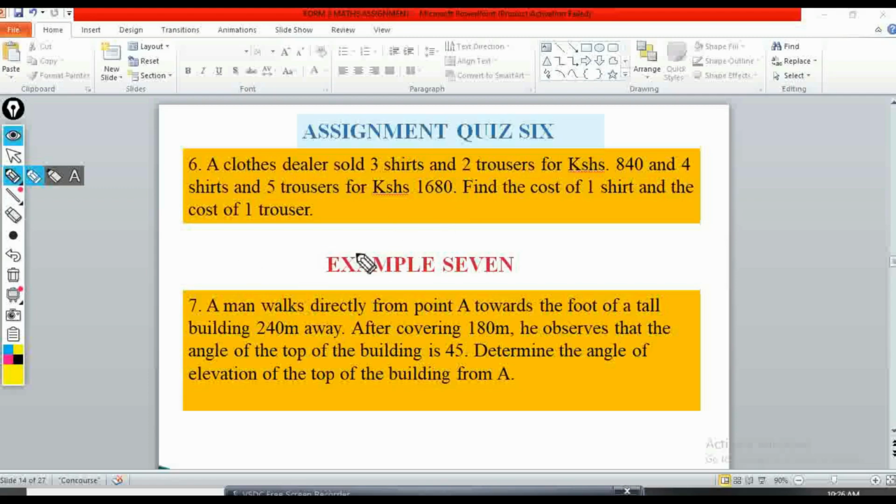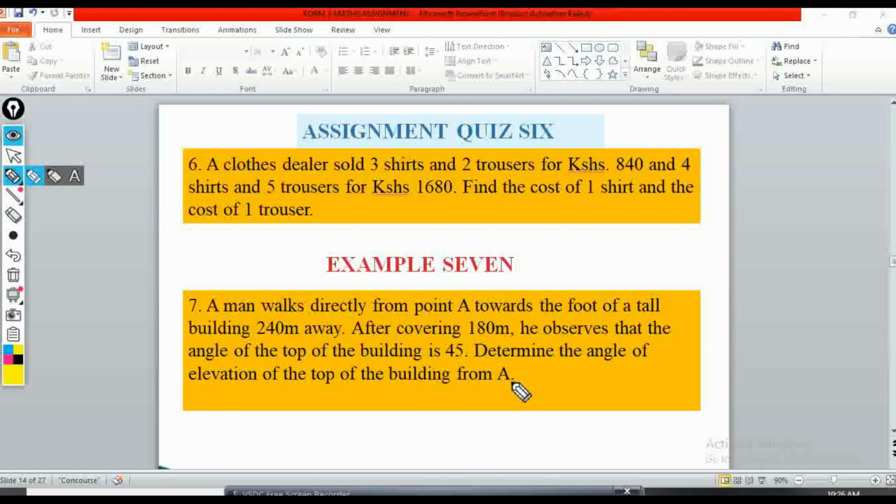Thank you. Now let's go to example 7. Example 7 reads that a man walks directly from point A towards the foot of a tall building. This tall building is 240 meters away from where the man starts walking. After this man has walked towards the tall building and has covered 180 meters, he observes that the angle of the top of the building is 45 degrees. That is the angle of elevation, of course, which is always equal to the angle of depression. So determine the angle of elevation of the top of the building from point A.